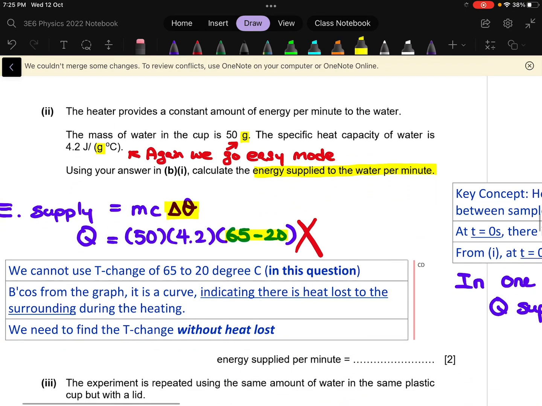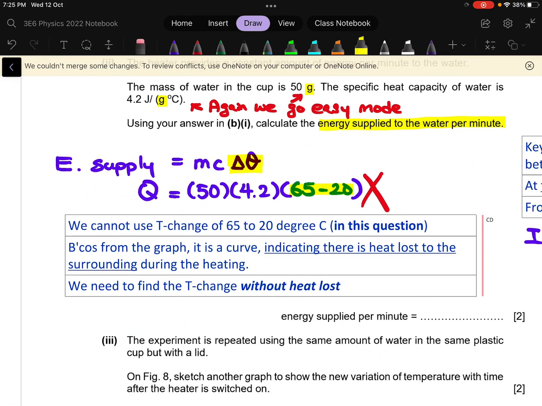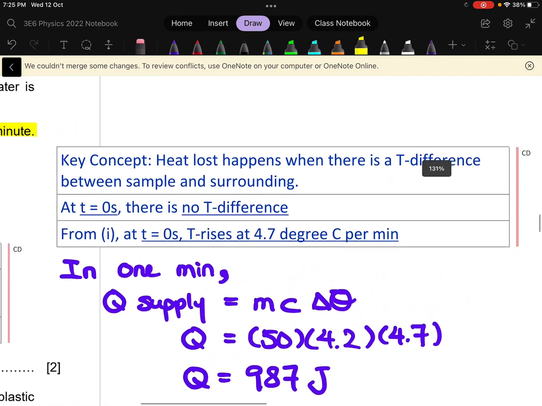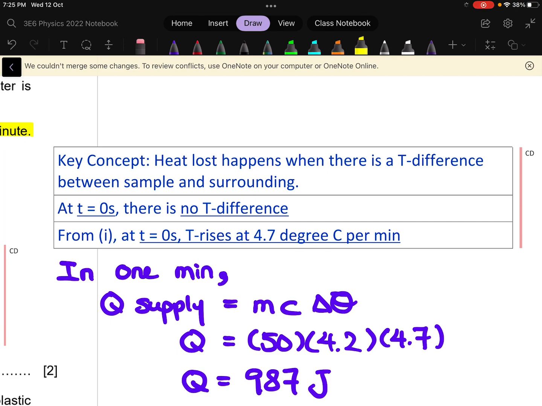So you cannot use temperature change equal to 65 to 20 degrees Celsius, simply because once the temperature is higher than the surrounding, heat is being lost to the surrounding, and so this temperature change is not without heat loss. So how can you find a temperature that doesn't have heat loss? And this is the key concept we want to check whether the student has.